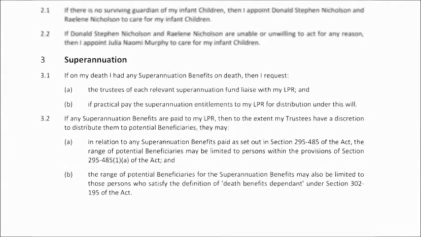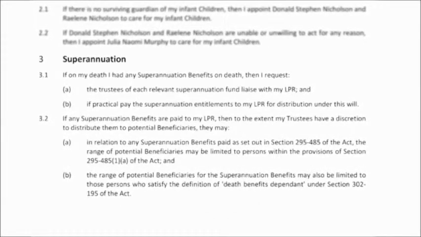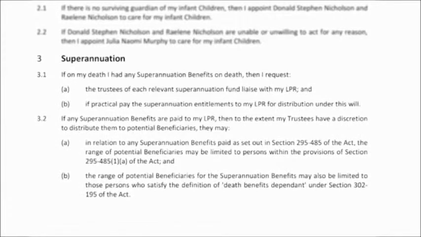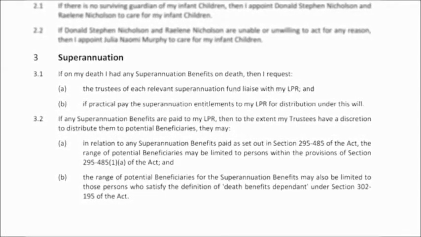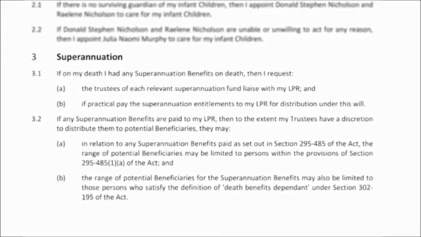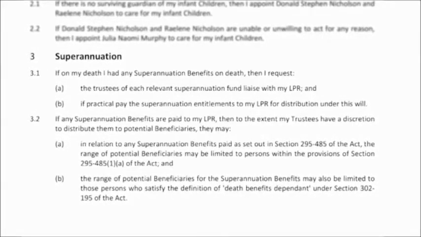The next clause relates to your superannuation savings. Now, as we touched on earlier in the program, superannuation does not automatically form part of your estate. So what we've done under the will, and we'll step through this properly with you in the online meeting, is firstly acknowledge that fact, and then secondly direct the trustee and executor of your will to speak to the trustee of the superannuation fund and work out the most appropriate way to deal with your savings.